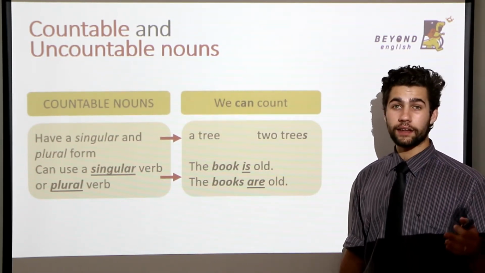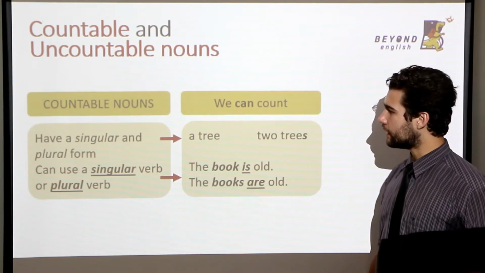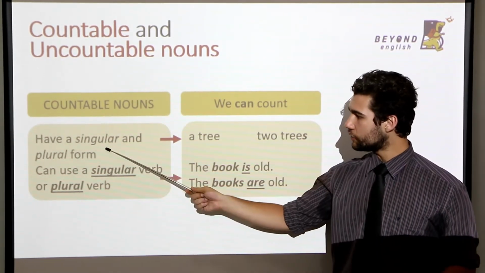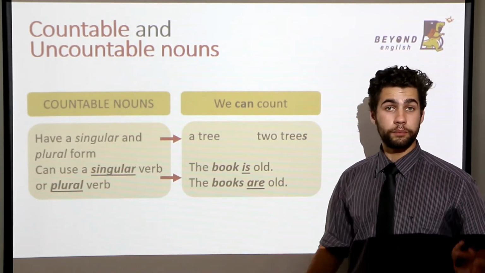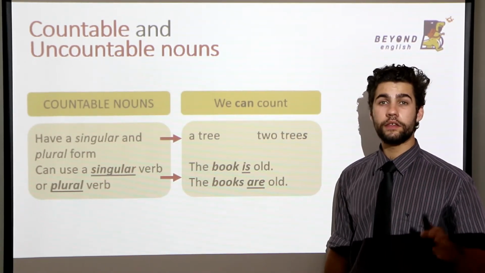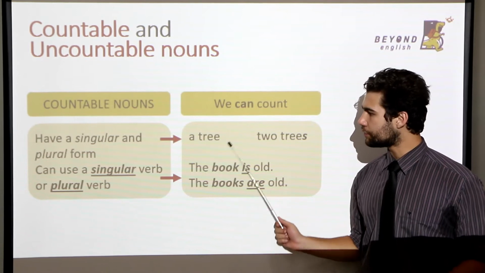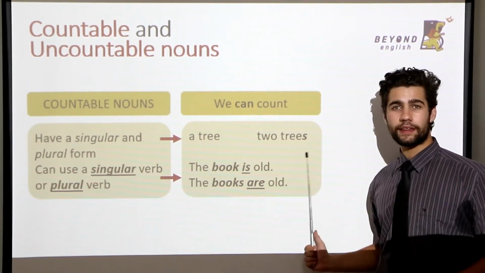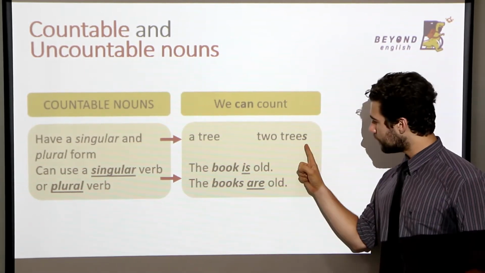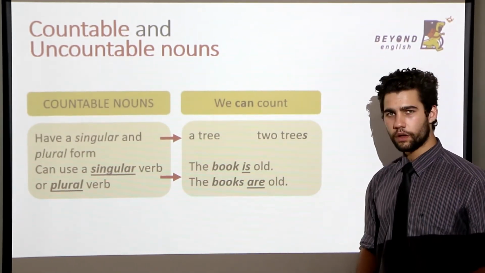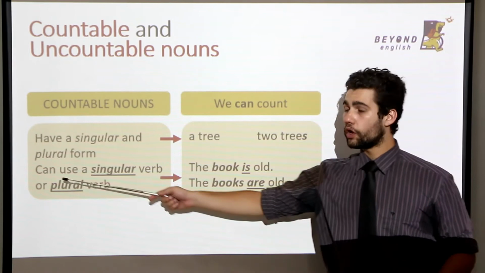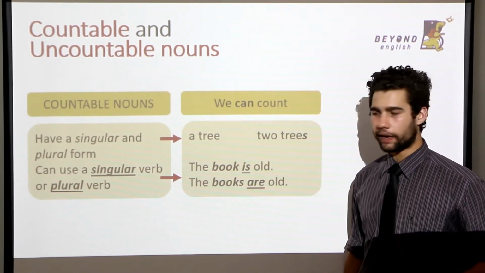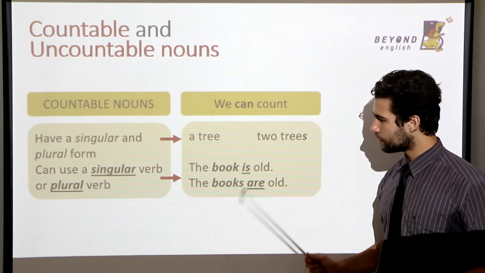So we can count. Okay, countable nouns have a singular and a plural form. Singular, a tree. Plural, trees, with an S.